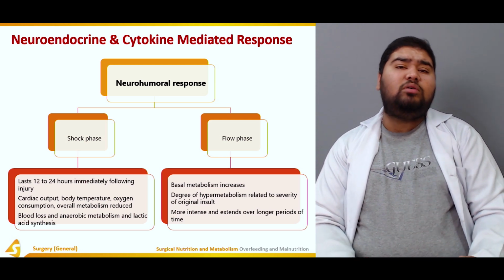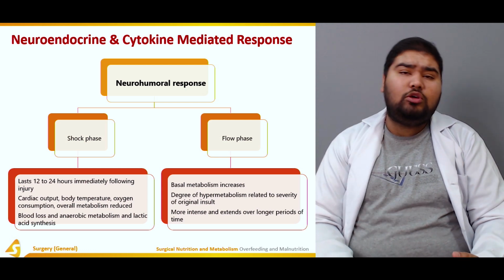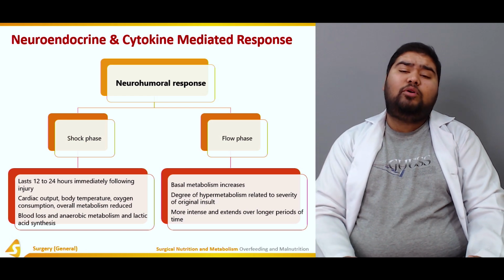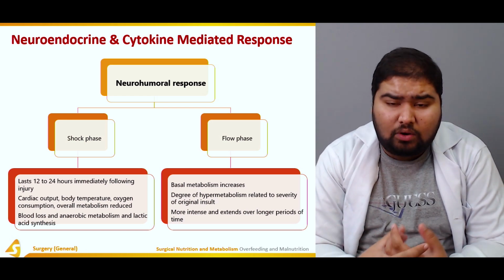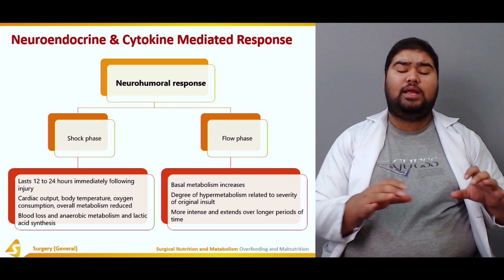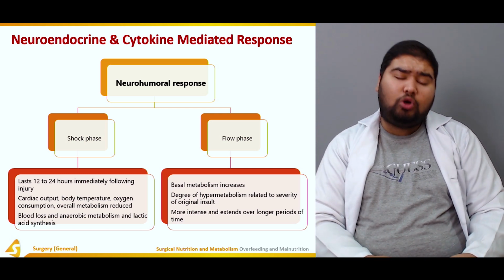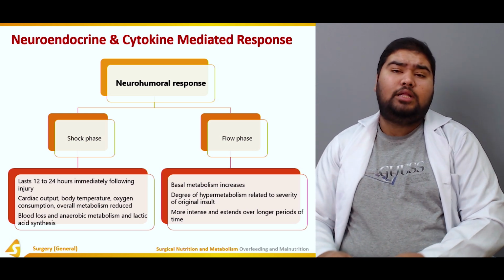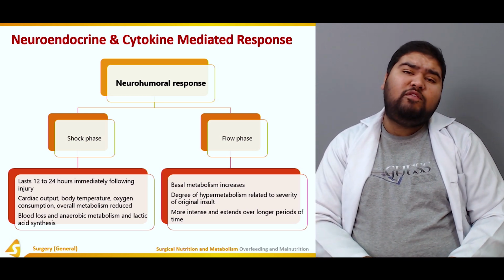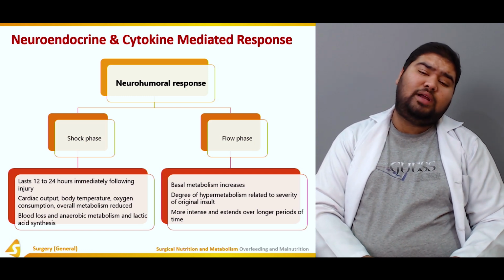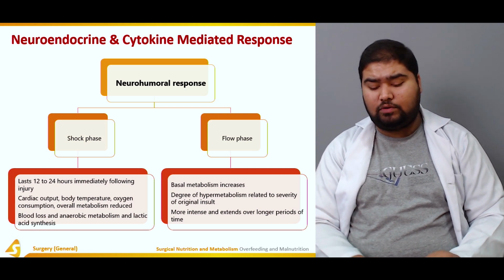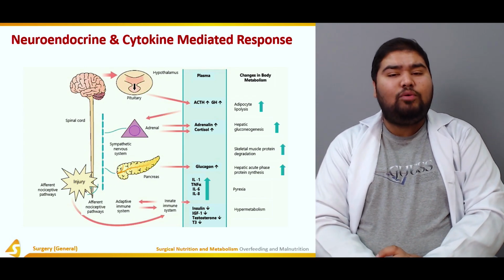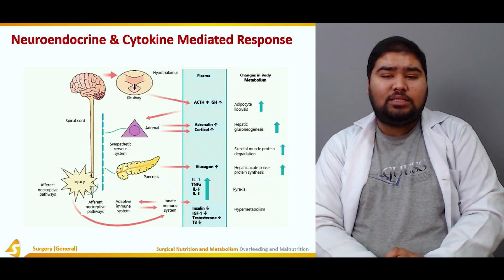So this is the neurohumoral response, that is, the response that the body gives to a stressor or an injury. There is a short-lived shock or ebb phase. Then there's a long-lived flow phase. The short-lived ebb phase is for 12 to 24 hours, and the flow phase is for the rest of the time. Now, let's talk about the neuroendocrine and cytokine mediated response.